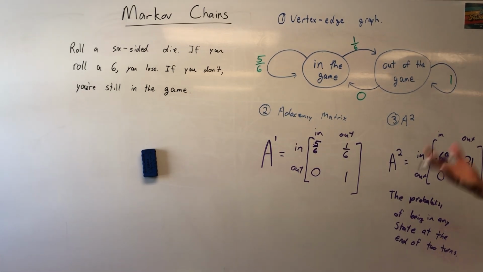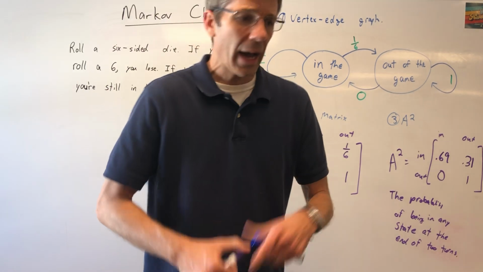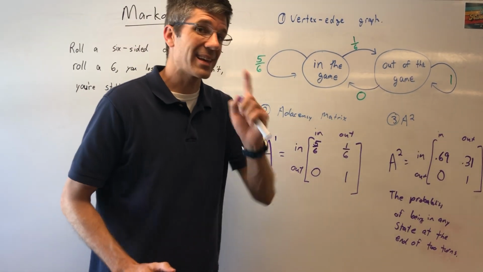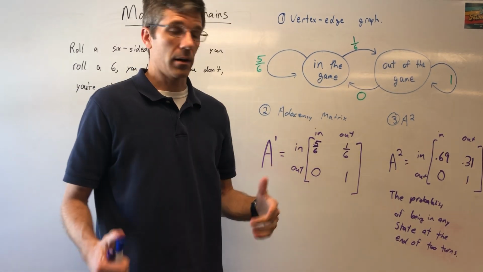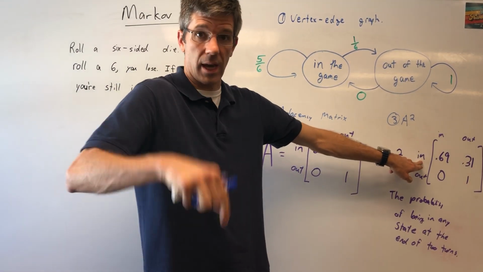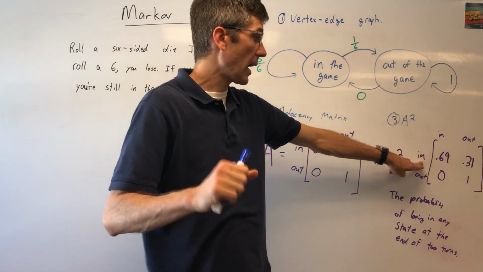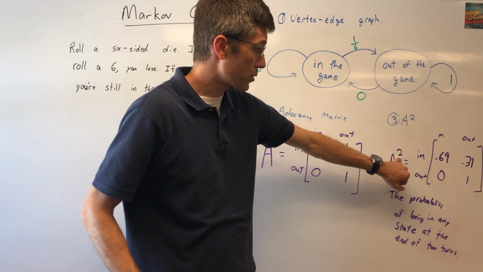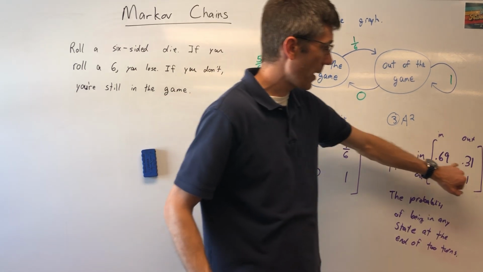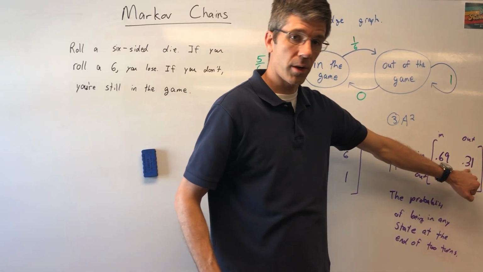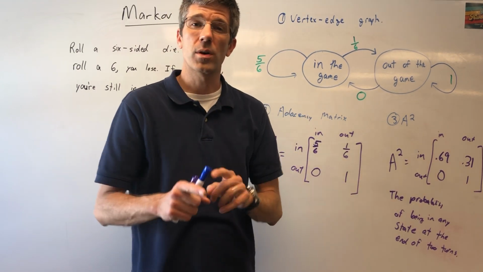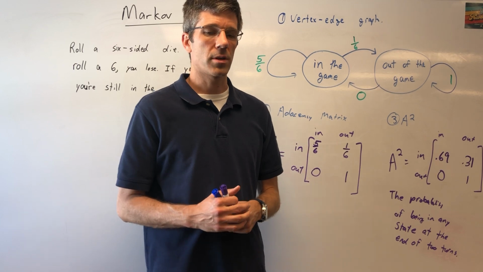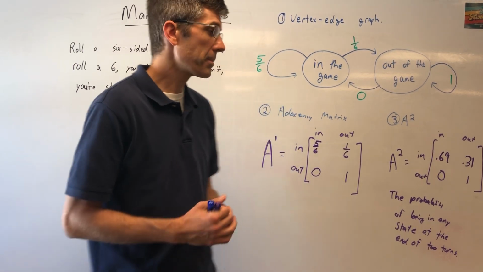And so if I said, okay, I start this game. I'm in the game, right? What's the probability that at the end of 2 turns, I'm out? I started in the game. I grab my die. And at the end of 2 turns, you got to watch where I'm pointing, I'm in the game. At the end of 2 turns, the probability that I'm out is 0.31. Let's call it what it is. That's 31%. So 31% of the time, I'm out of the game at the end of 2 turns, assuming I'm rolling a fair die.